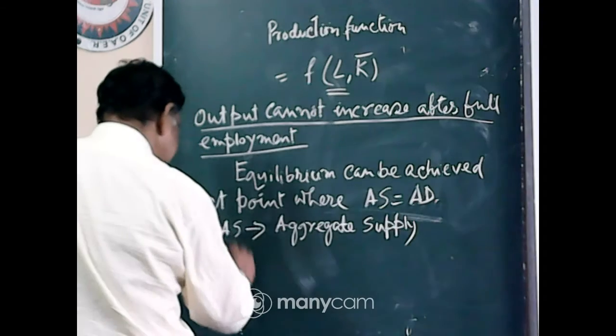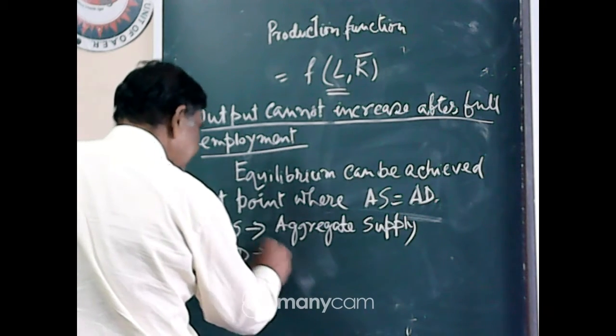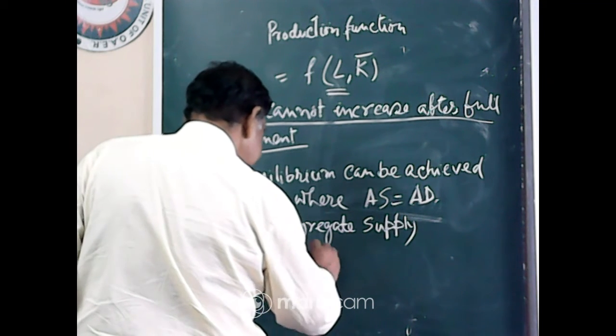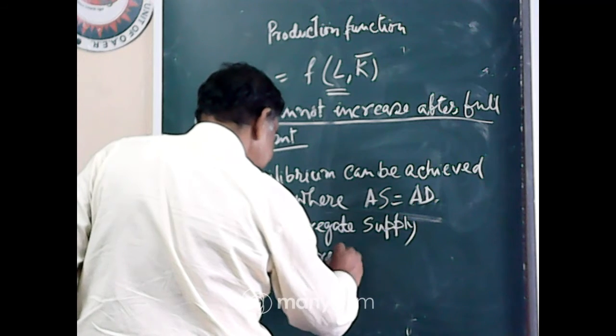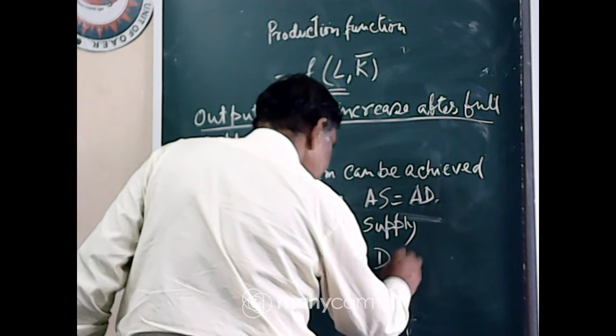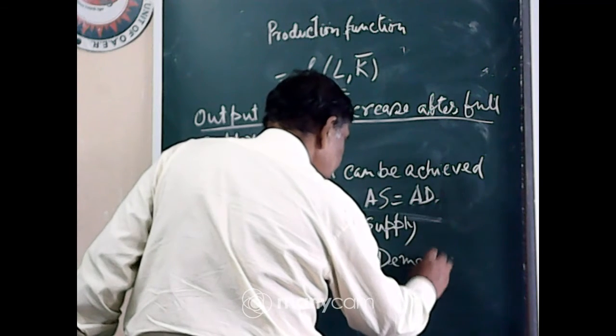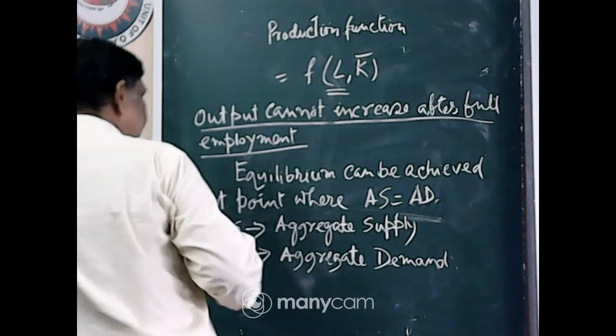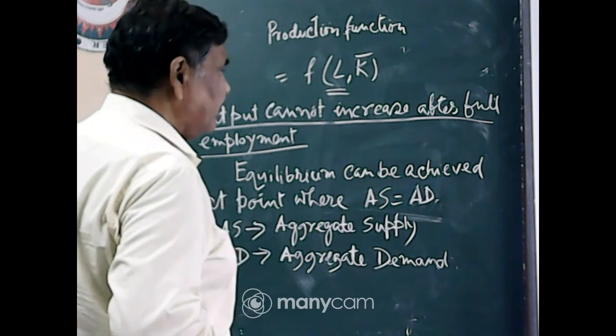And AD means aggregate demand. This is important: aggregate supply and aggregate demand.